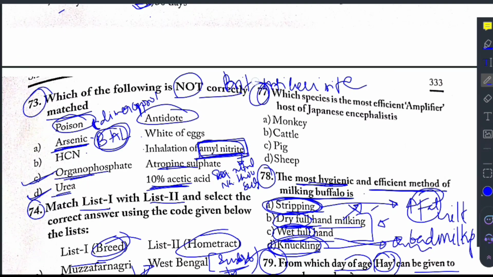Now let us look at the last question of this paper. Which species is the most efficient amplifier host of Japanese encephalitis? Monkey, cattle, pig, sheep. The answer for this question is pig. So the pig acts as the amplifier host for Japanese encephalitis.